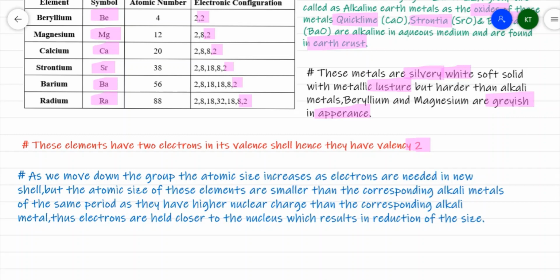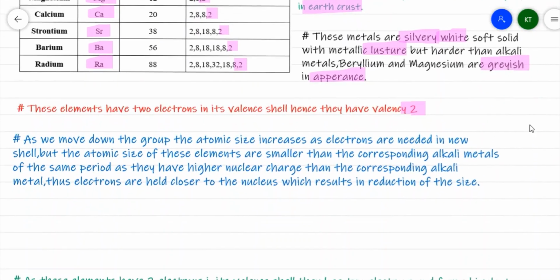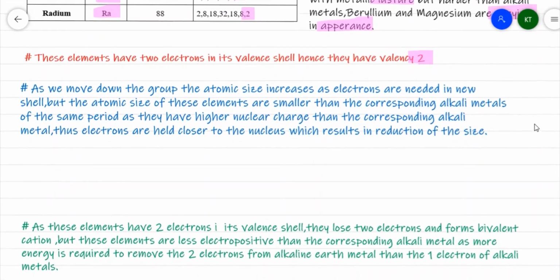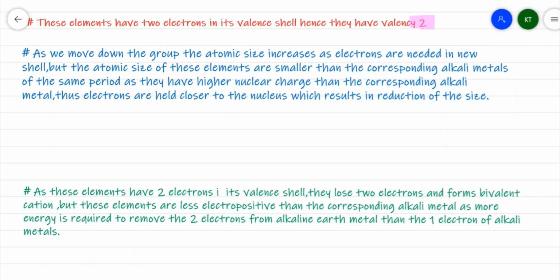So, as I move from top to bottom, the size of an alkaline earth metal goes on increasing. But it has been seen that the size of these metals is smaller than the corresponding alkali metals. So here the atomic size is smaller than that of the alkali metal.